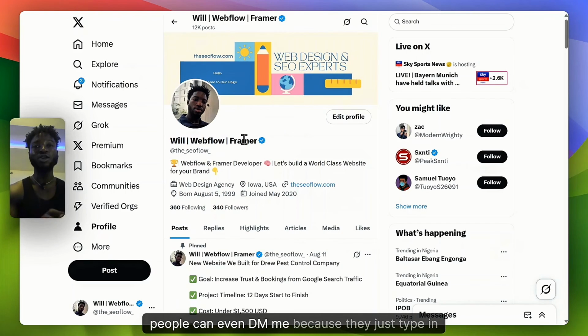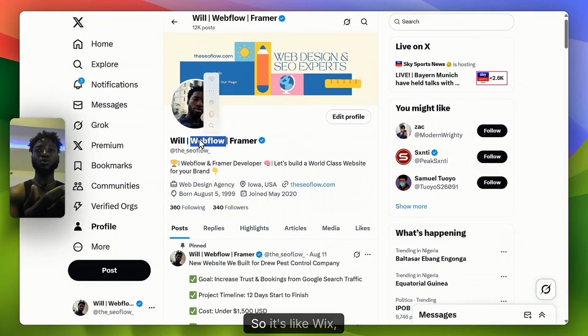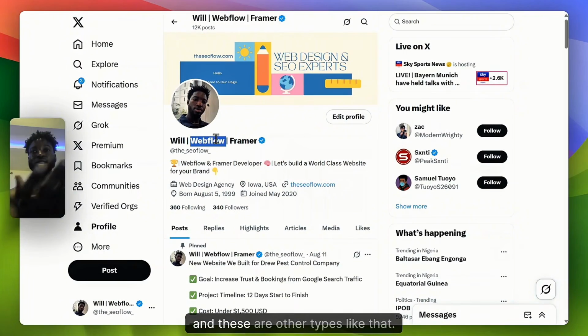People who don't DM just type in Webflow. They're looking for somebody that does Webflow websites or Framer websites. These are website platforms, by the way. It's like Wix. You guys know Wix or WordPress, and these are other sites like that.